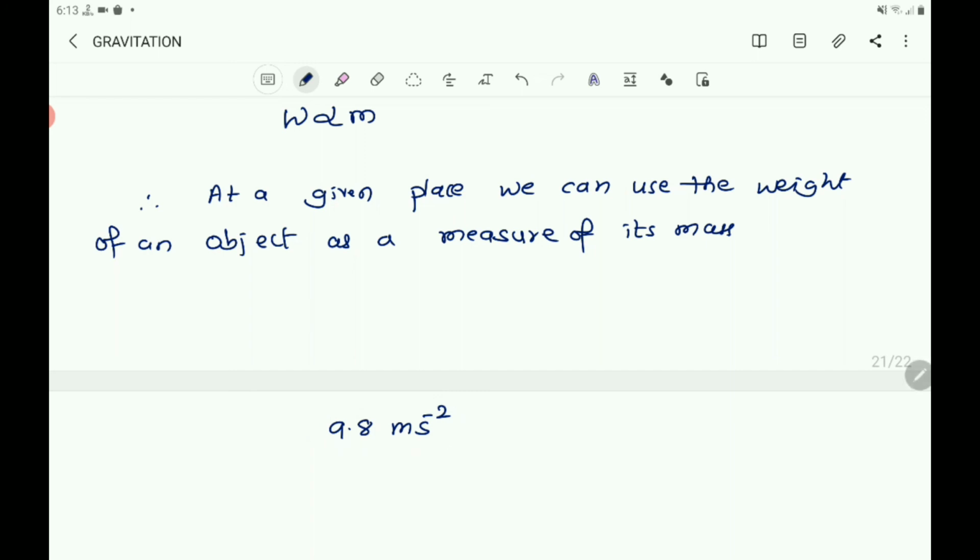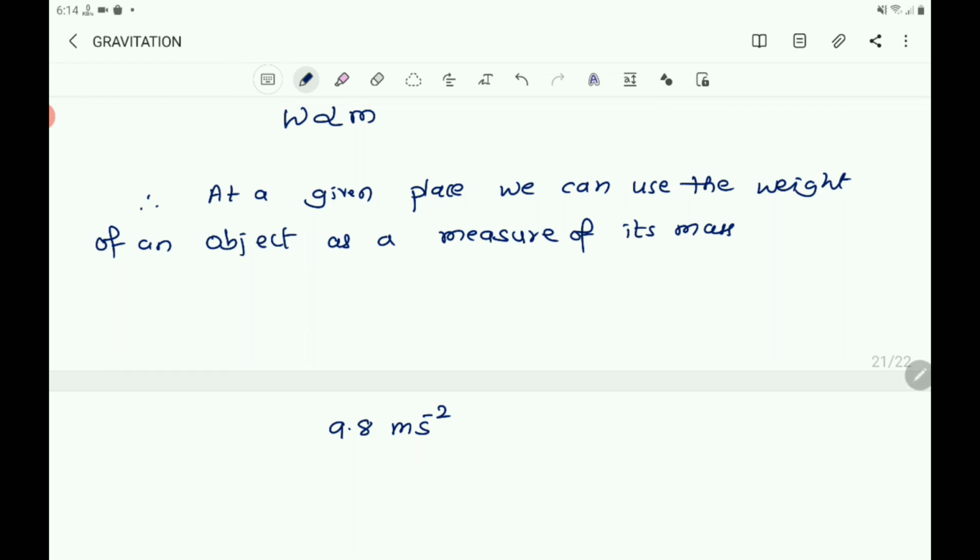You know that at the pole it is maximum and at the equator it is minimum. As you move from equator to pole, it keeps increasing. At the same time, the weight of the same object also increases from equator to pole. The mass of an object remains the same everywhere, but the weight depends upon its location.